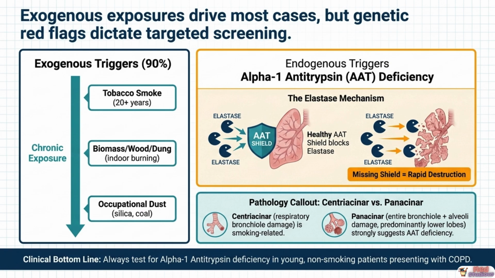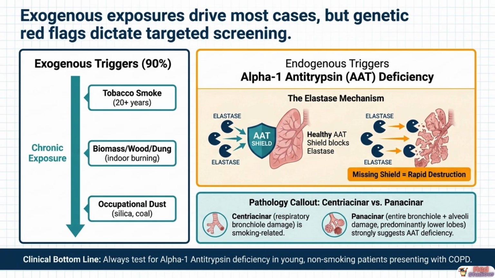Understanding what causes COPD is essential, not just for prevention, but because the cause shapes both the pathological pattern and your screening decisions. Approximately 90% of COPD cases are driven by exogenous, external exposures. The dominant cause is tobacco smoke. Chronic inhalation over 20 or more years generates sustained oxidative stress and inflammatory injury to the bronchial mucosa and alveolar parenchyma.